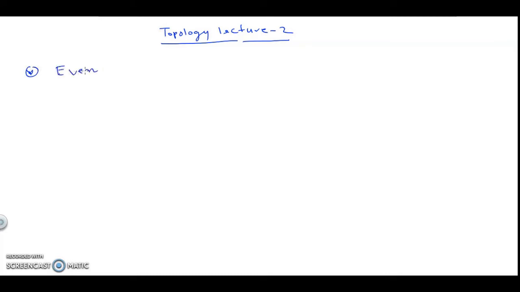Now my claim is every open ball is an open set. So we have seen the definition for open set, and now we have to show every open ball is also an open set. That means we have to satisfy the properties for open set.